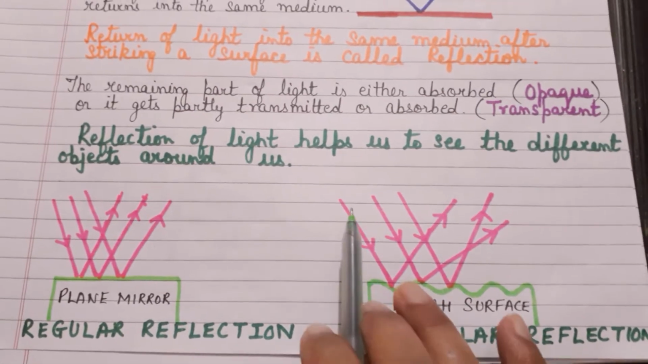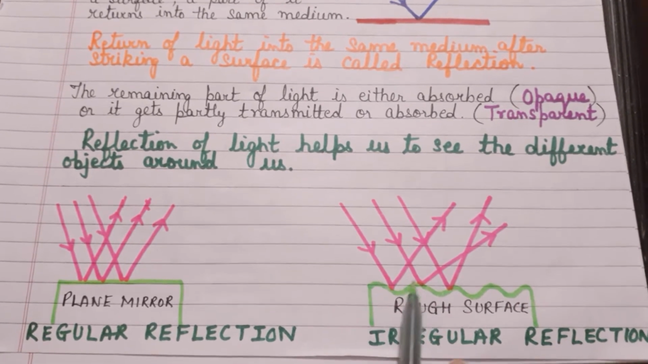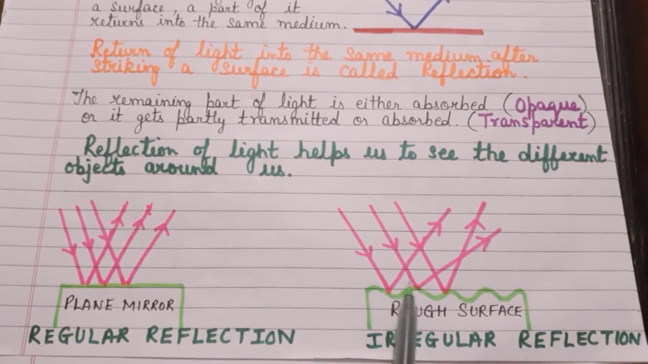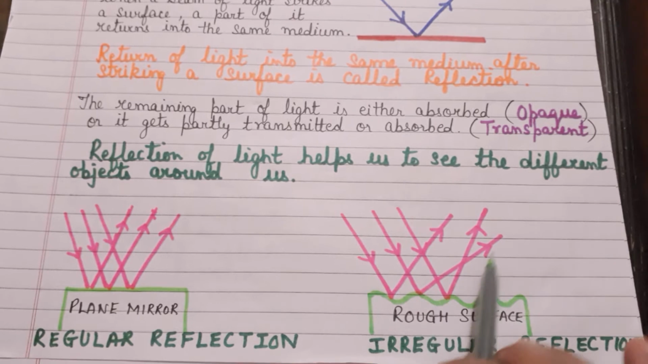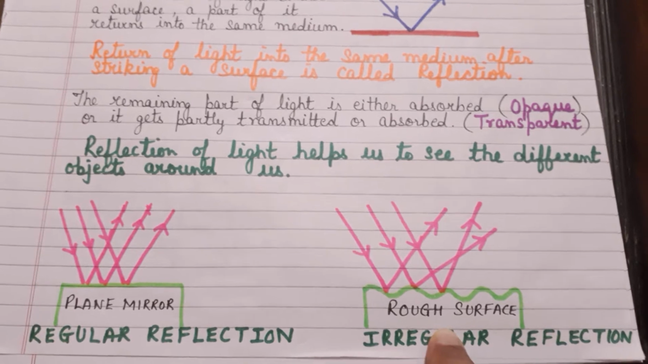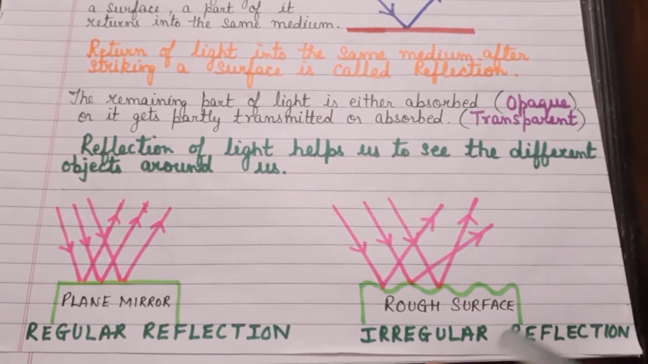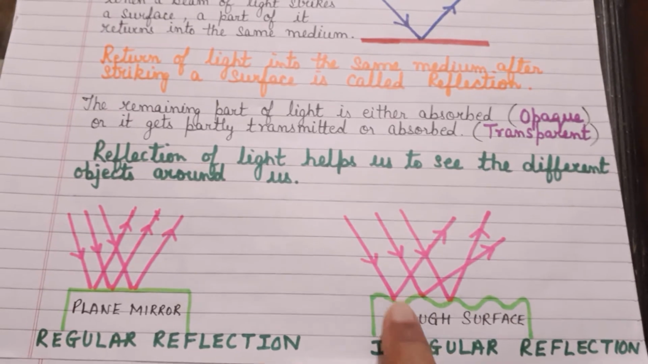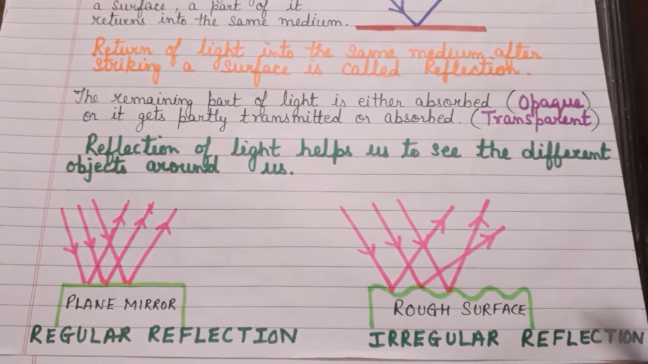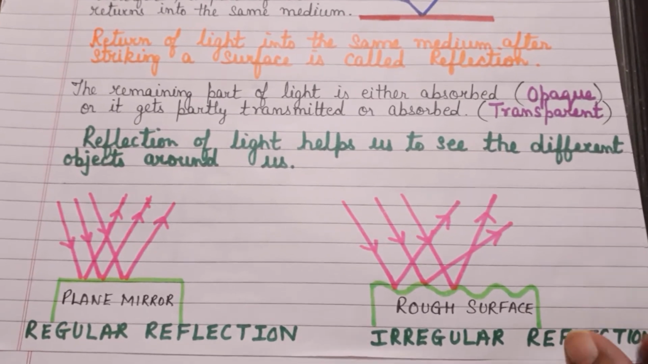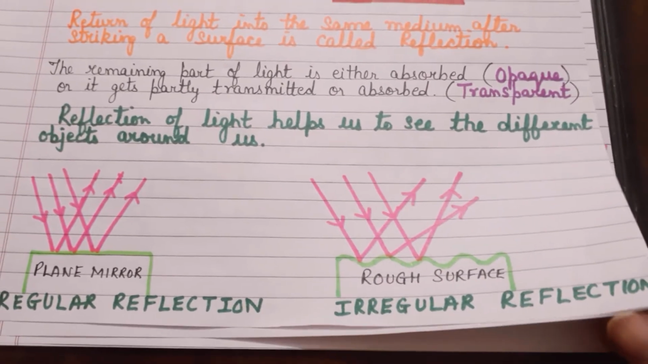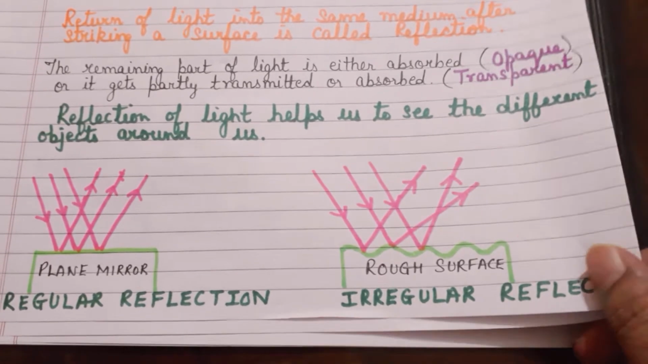On the other hand, you can see that parallel rays of light strike an irregular surface or a rough surface, and due to this, the reflected rays get reflected in different directions, and such a type of reflection is called irregular reflection. You will be surprised to know, children, that maximum reflection which takes place around us falls in this category. We are able to see the different objects around us due to irregular reflection, because the surfaces on which light is incident are not always smooth or polished, but irregular. So that type of reflection is said to be diffused or irregular.